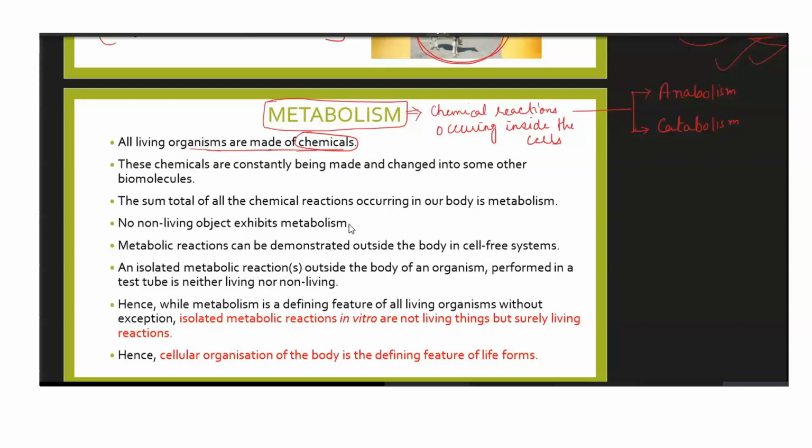Okay, so these chemicals are constantly being made and changed into some other biomolecules. You remember in the last class also I told you that different biomolecules such as proteins, carbohydrates, fats, all these are constantly being formed inside our body and are being interchanged also.